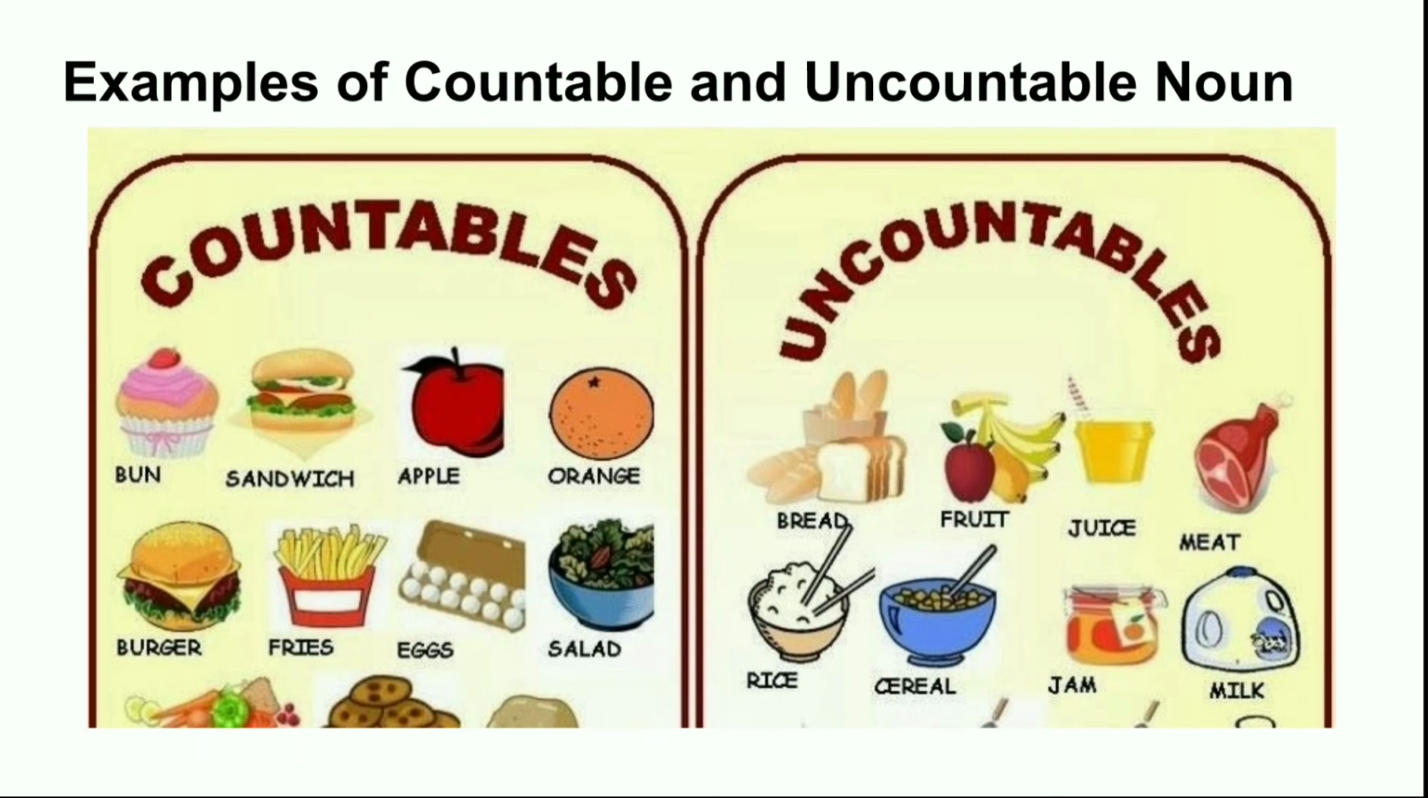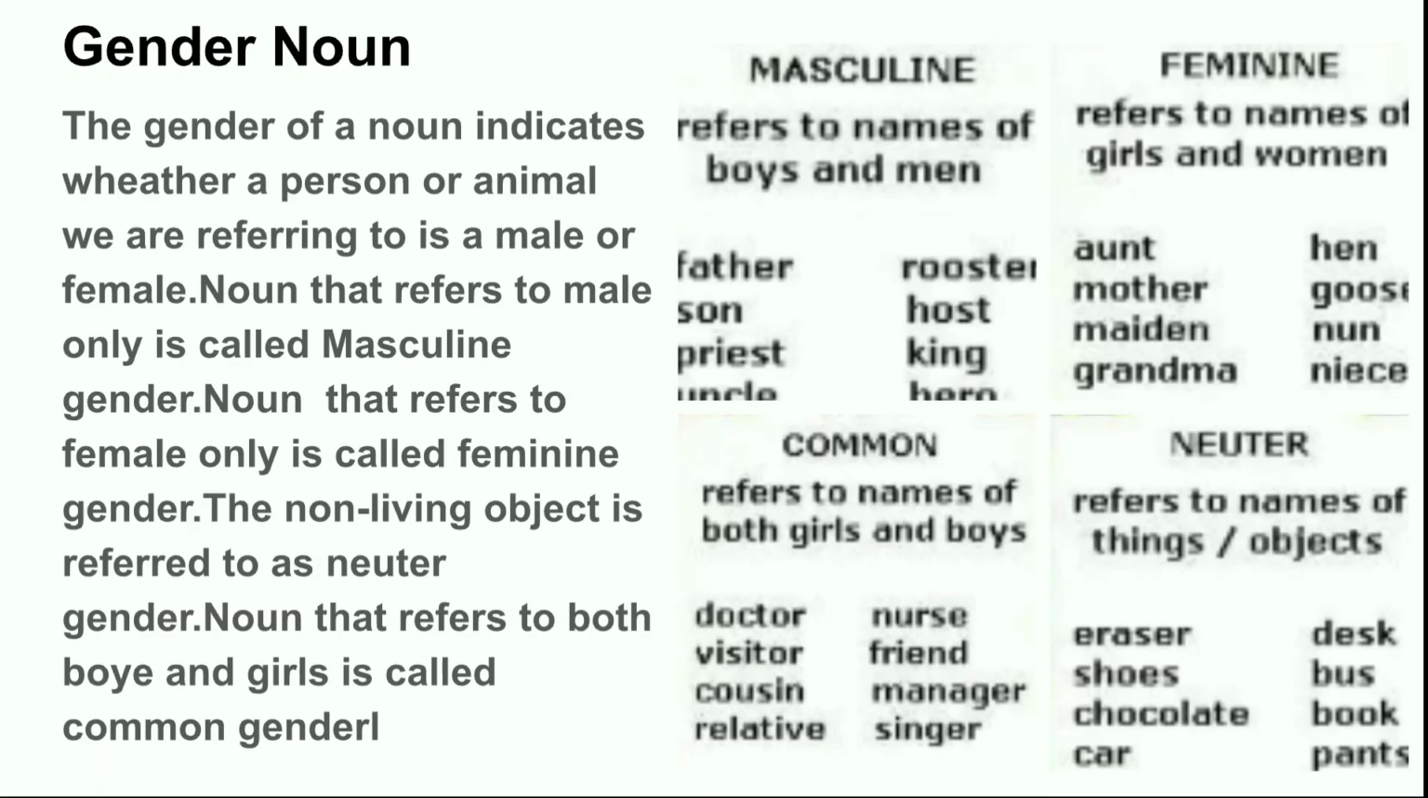Some more examples of countable and uncountable nouns. Countable like bun, sandwich, apple, oranges, burger, fries, eggs, salad, etc. Whereas uncountable nouns like bread, fruits, juice, meat, rice, cereals, jam, milk are all called uncountable nouns. Here bread and fruits, if fruits are made into juice, you cannot count them. And if bread is crushed into pieces, you cannot count them.